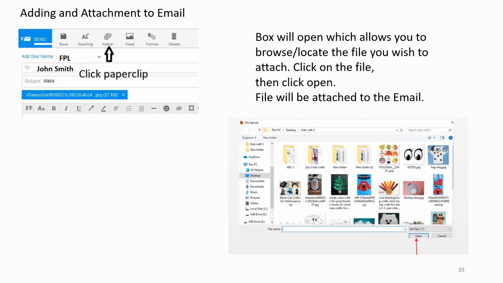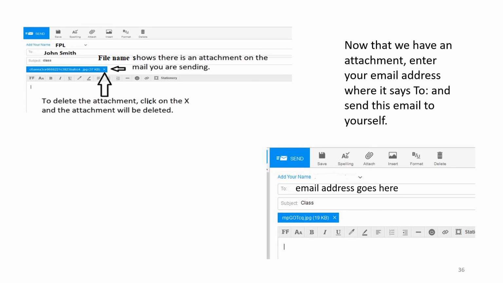Adding an attachment. Click the paper clip. A box will open which allows you to browse or locate the file you wish to attach. Click on the file, then click Open. File will be attached to the email. This shows that there is an attachment on the mail you are sending. To delete the attachment, click on the X and the attachment will be deleted. Now that we have an attachment, enter your email address where it says To and send this email to yourself.